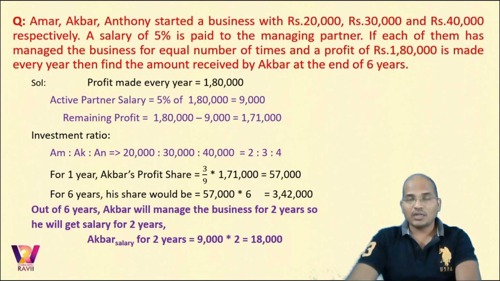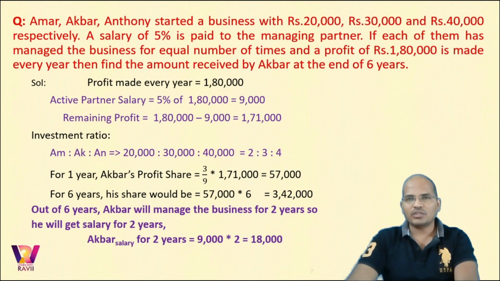Now read the question carefully. The question says each of them has managed the business for an equal number of times. Total years are 6. There are 3 people, so it means that everyone will manage it for 2 years. So definitely Akbar will manage the business for 2 years. So Akbar should get salary for 2 years.